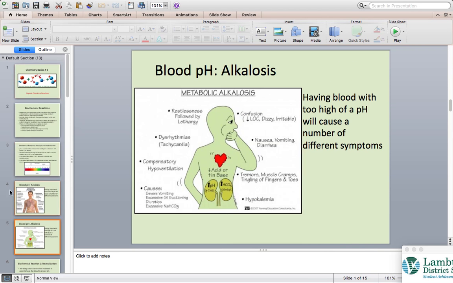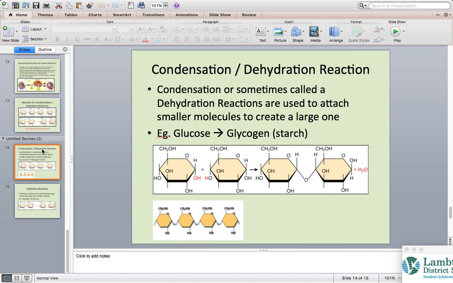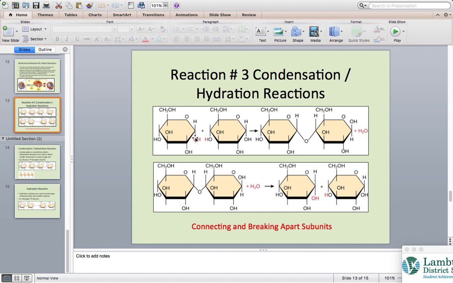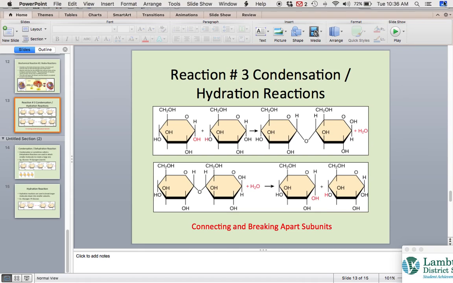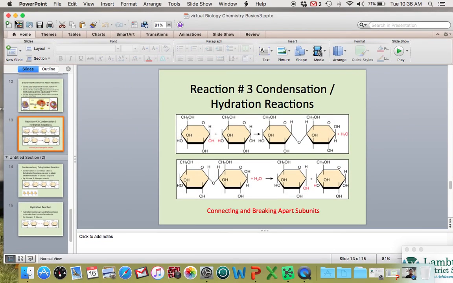Let me just go back to that for a second. This is a condensation or dehydration, the forming of large complex molecules from simple ones. And then when we take that large molecule that we made and break it down, that's a hydrolysis reaction, which requires water. This one produces water. And those are the basics of chemical reactions inside the body.